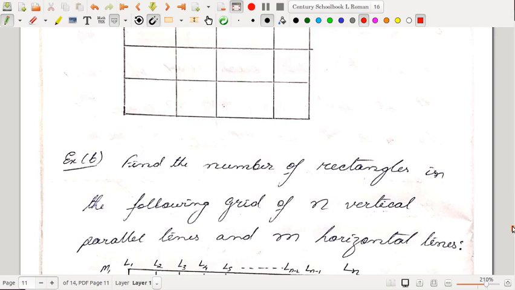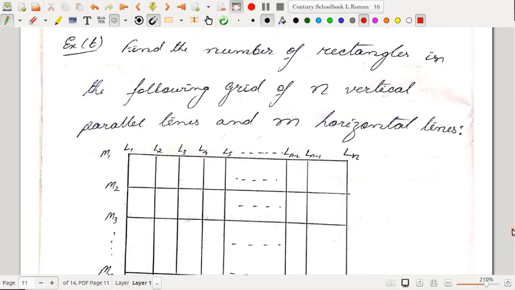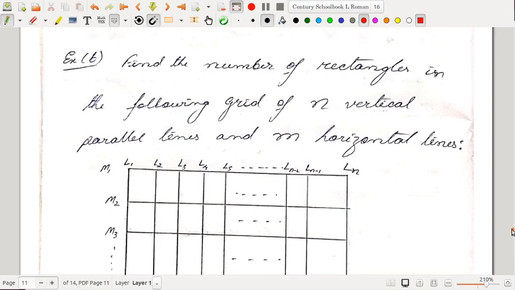Say find the number of rectangles in the following grid of n vertical parallel lines and m horizontal lines, right? So there are n lines here, L1, L2 up to Ln, and there are m lines in the horizontal manner, M1, M2 up to Mm. So how many rectangles are there? You need to find out the number of rectangles.